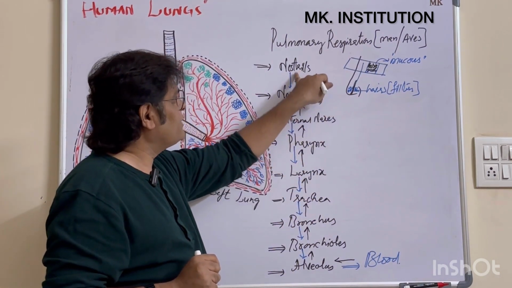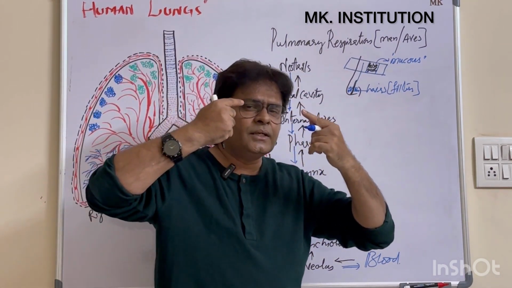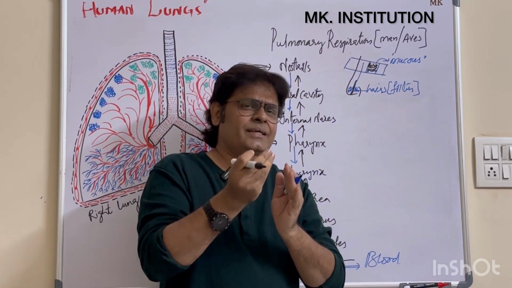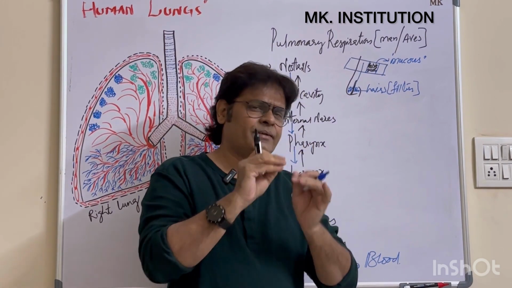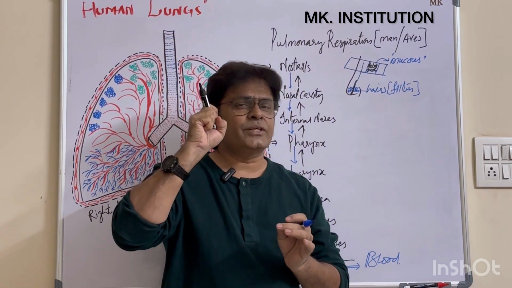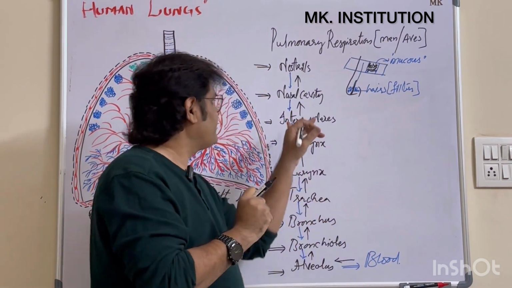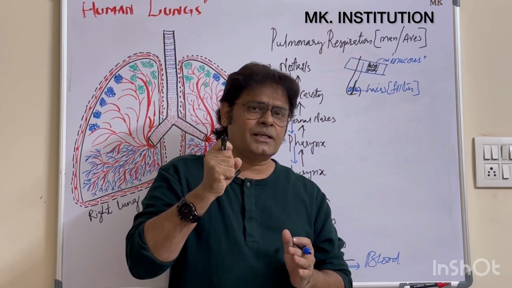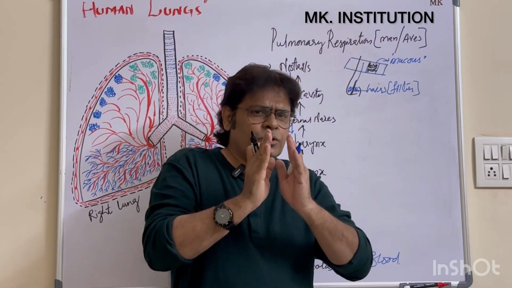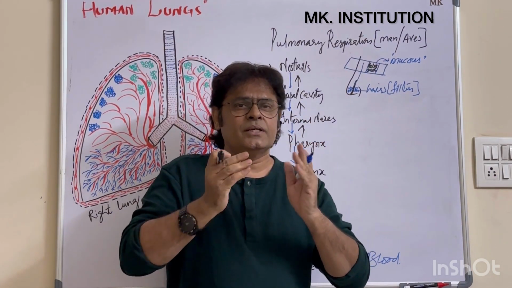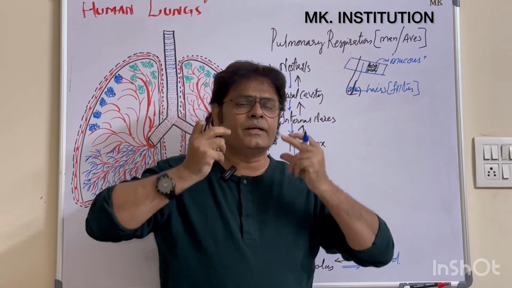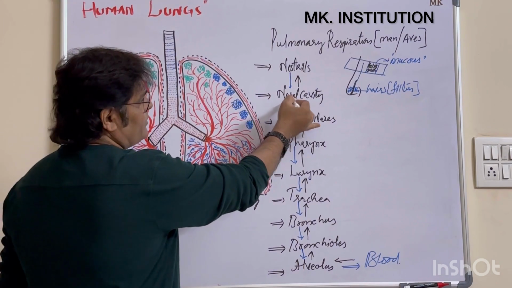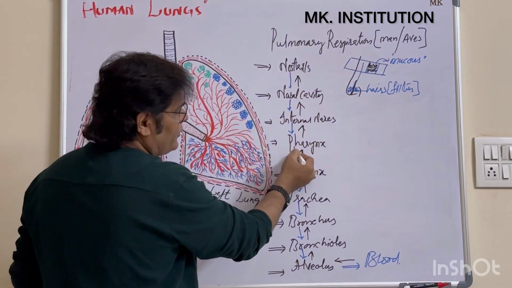So what is happening in the nostrils? Air is entering the nostril. If any dust particles are there, they will be stopped by the filters. If some dust particles are not stopped by the filters, they will be trapped by the mucus chamber in the nasal cavity. So what is the work of the nasal cavity? It consists of a mucus chamber. It traps the dust particles and humidifies the air. Once the humidification is completed, that means the temperature has slowly been converted into body temperature, the air then enters the pharynx from the mucus chamber.